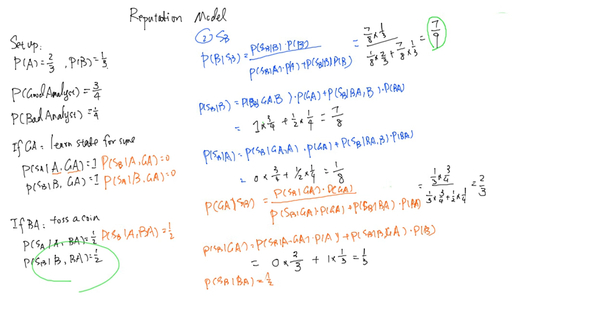However, saying B is to the detriment of the analyst, because now the posterior belief that you are a good analyst is reduced to 2/3, which is smaller than 3/4. Which is not surprising, because look at this number: if you're a good analyst, the chance that you will say the state of the world is B is relatively small compared to when you're a bad analyst. So intuition tells you that you should believe this guy is more likely to be a bad analyst, although when he is good, he is very informative.